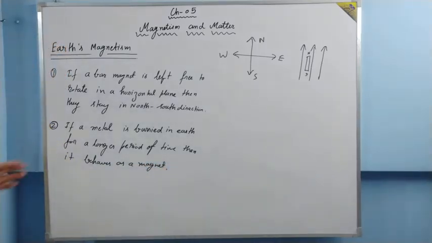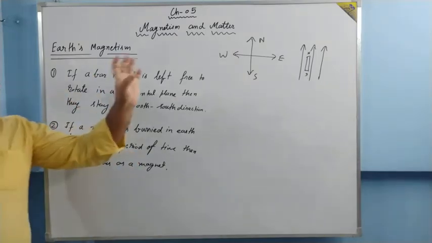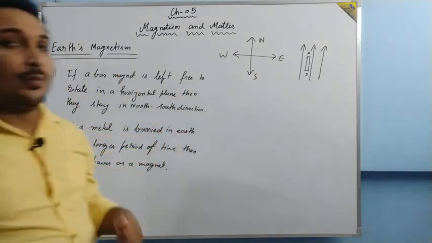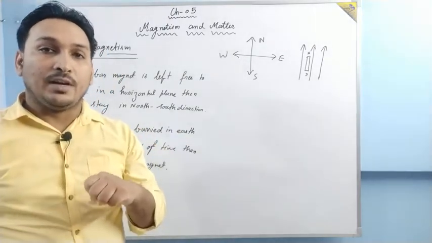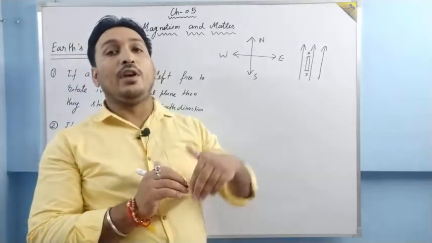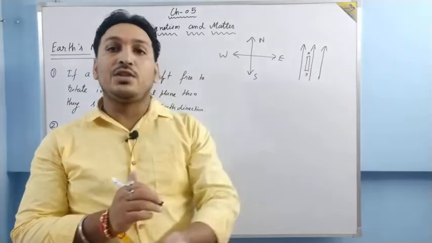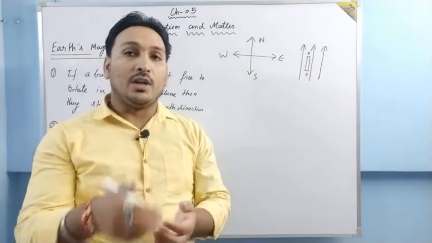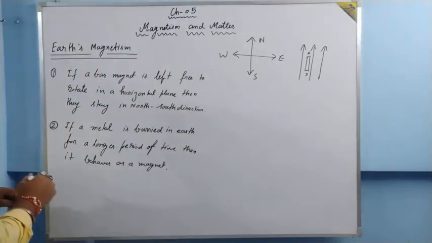But this period is very long, okay, of 1000 years, 10,000 years, depending upon the material. So how does that material acquire magnetism? It acquires it because it has been kept in a magnetic field for a very long period of time, and because of that magnetism is induced in the material, and now the material behaves as a magnet. Okay? The third evidence is,